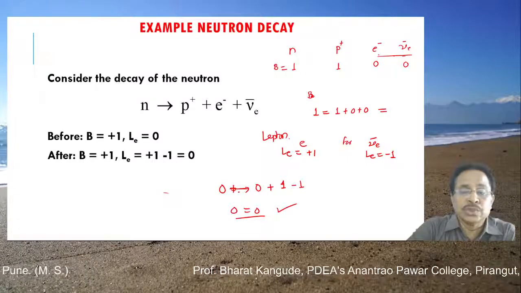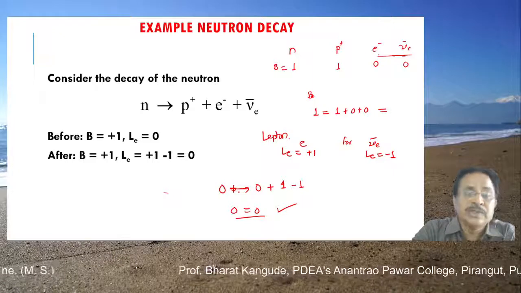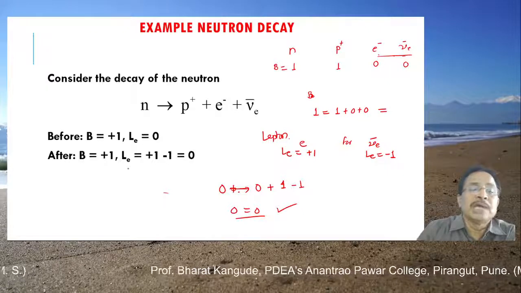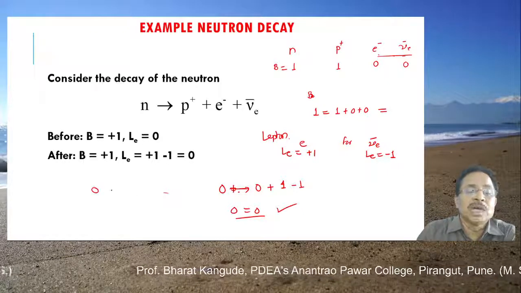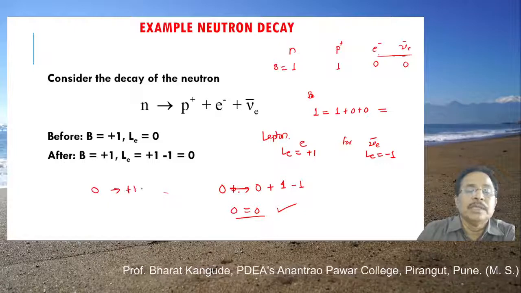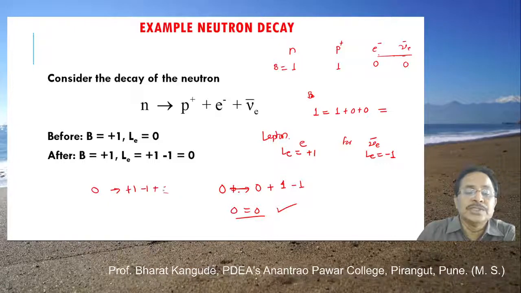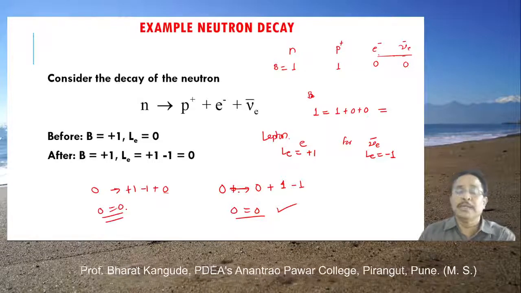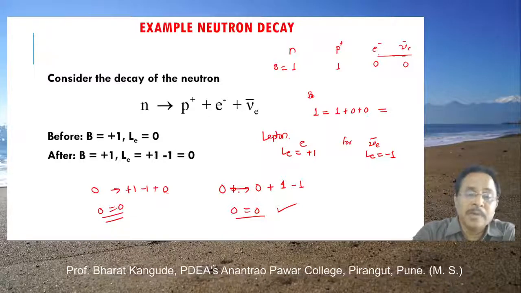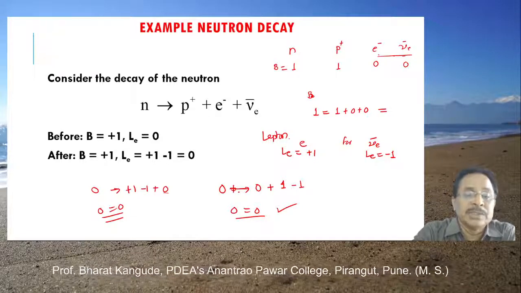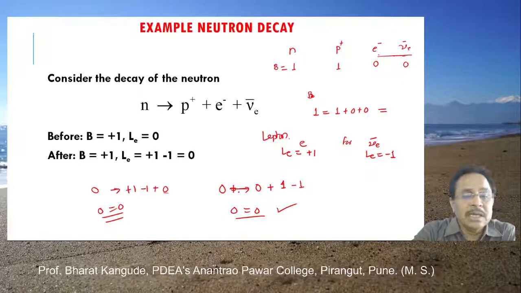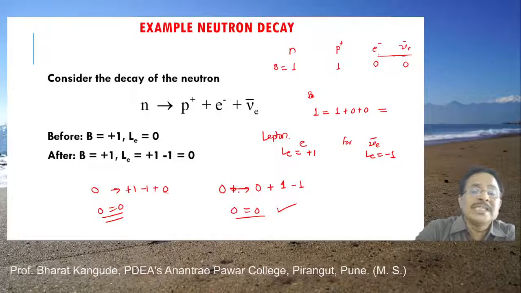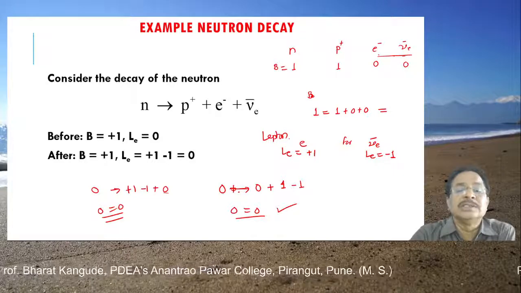So this interaction shows that both baryon and lepton number are conserved, along with energy conservation, mass conservation, charge conservation. If we go for charge conservation again, the charge on the left hand side is 0, whereas the charge on the right hand side is +1, then -1, and the neutrino doesn't carry any charge. So 0 is equal to 0. Charge conservation is also valid in this case. Along with mass conservation, momentum conservation, charge conservation, spin conservation, you will find that this type of interaction is possible because it satisfies all conservation rules, including baryon number conservation as well as lepton number conservation.